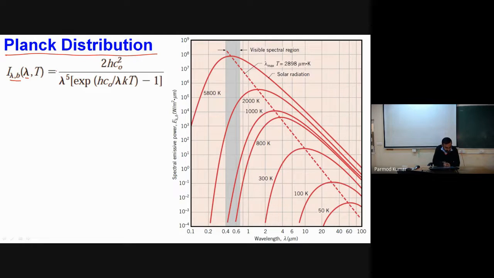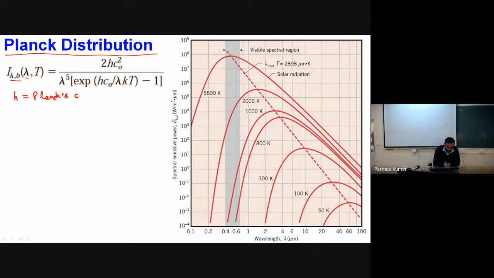So this Planck distribution says that I lambda,b will be equal to 2 h c naught squared divided by lambda to the power 5 times exponential of h c naught by lambda k T minus 1, where h is nothing but Planck's constant.